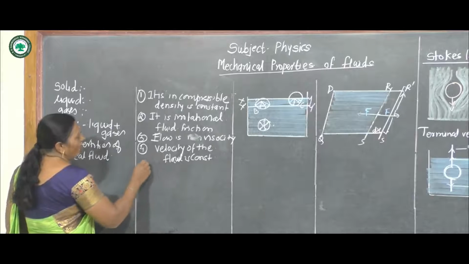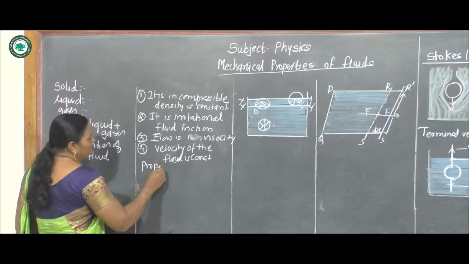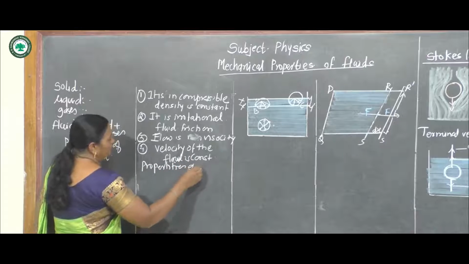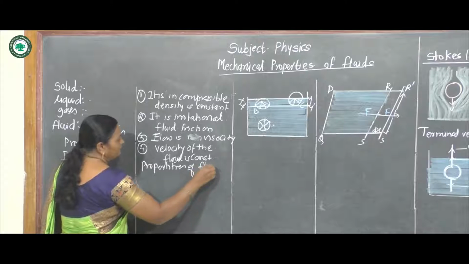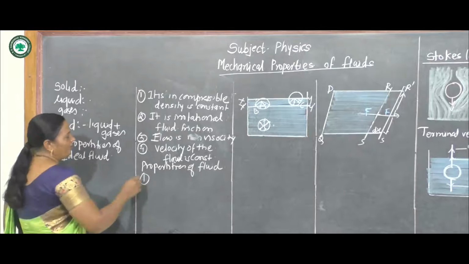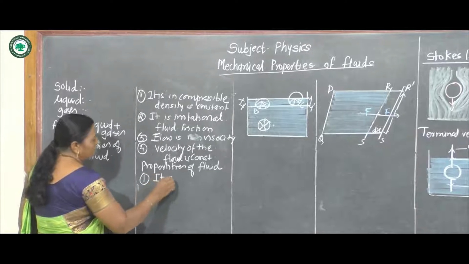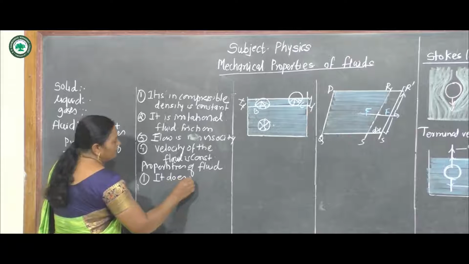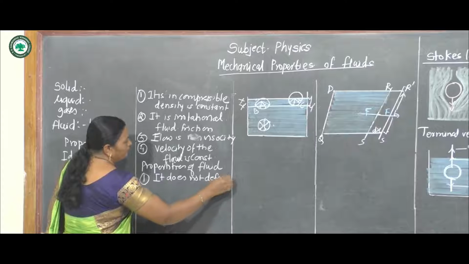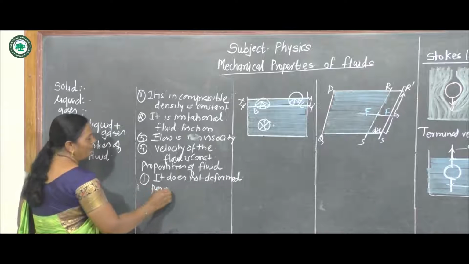Now the ordinary properties of fluid. The first property of the fluid is that it can deform, that is, it is permanently deformed.